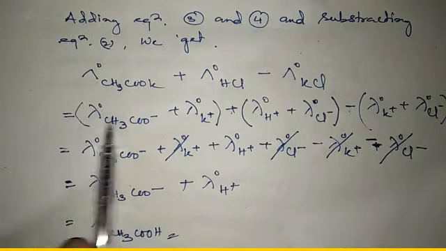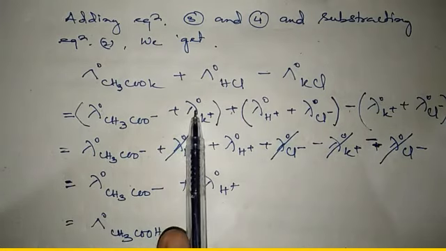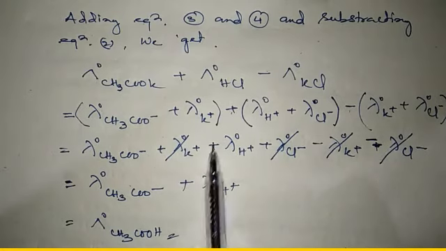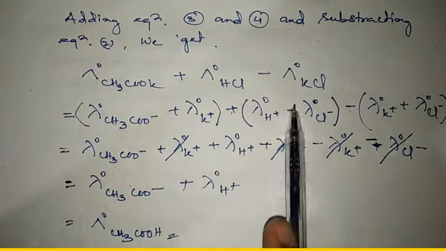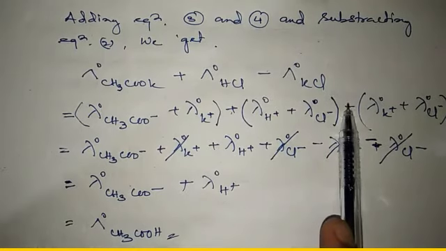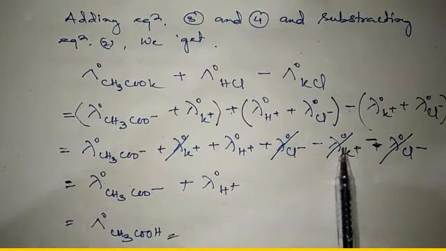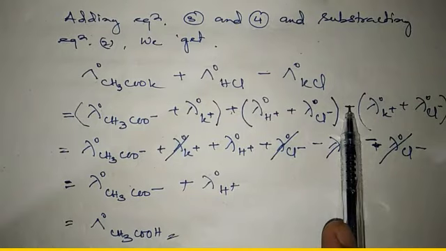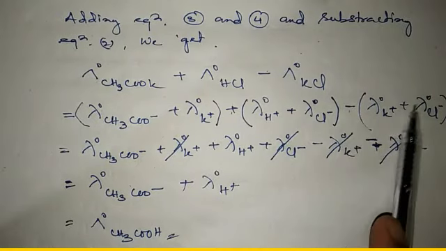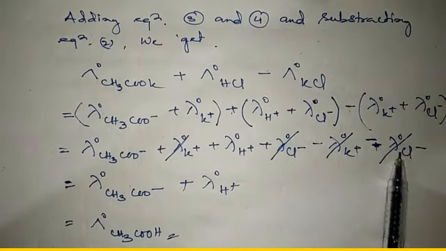Okay, after simplifying, how it becomes here: it is same, plus sign is here, again this is also same, plus sign is here, this is also same, plus sign is here, this is also same, minus sign is here. By multiplying minus to this, it becomes minus, and multiplying this minus to positive, it becomes plus, and minus times minus becomes plus.